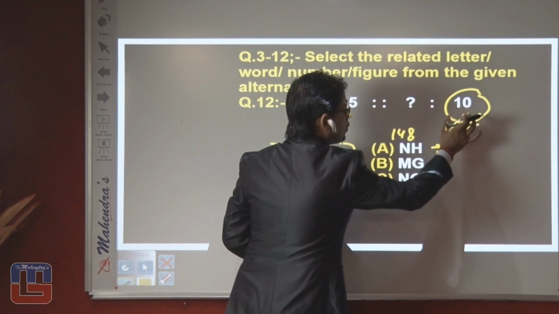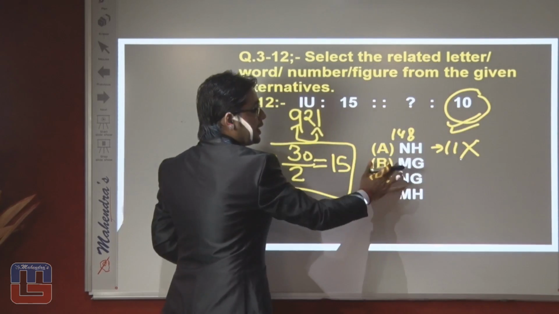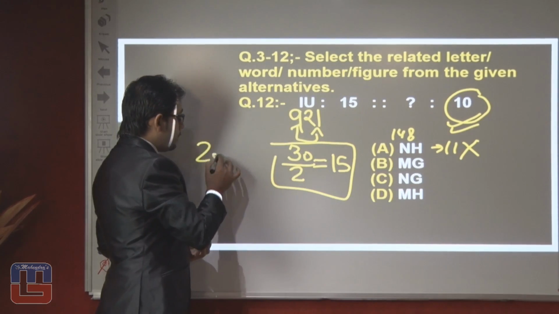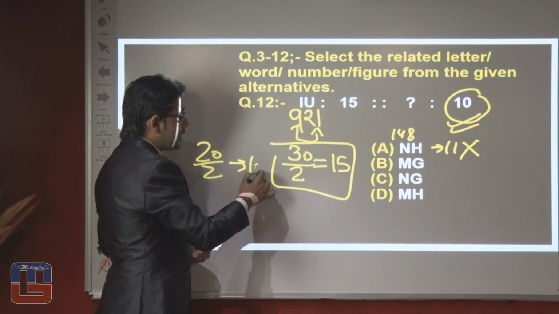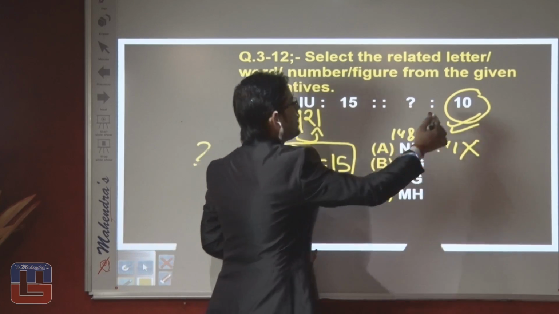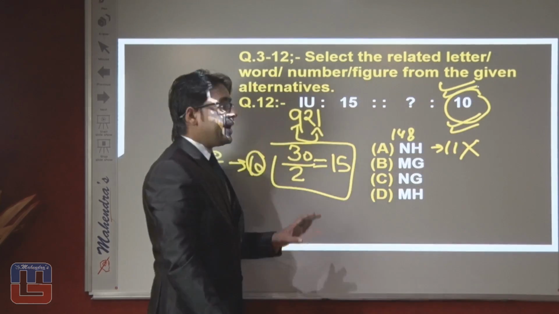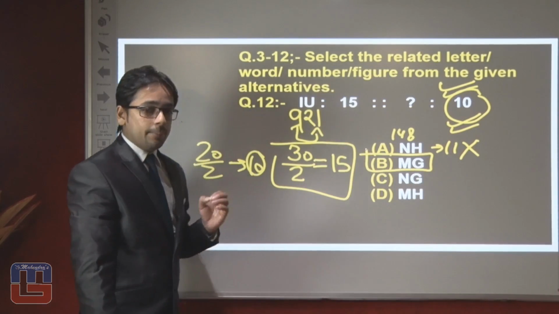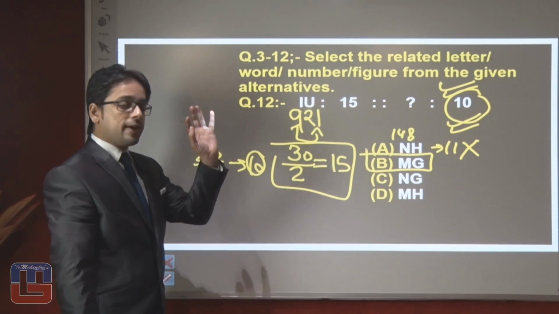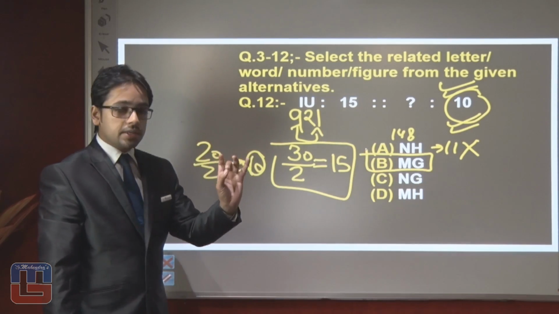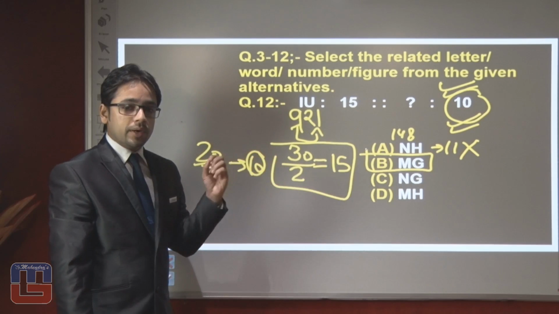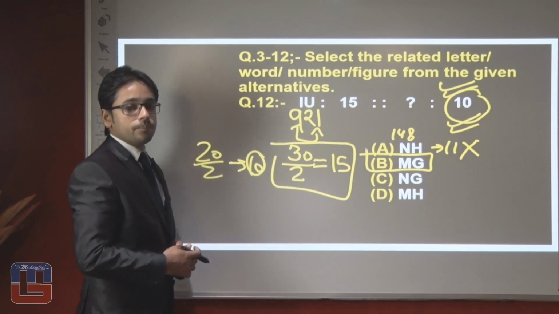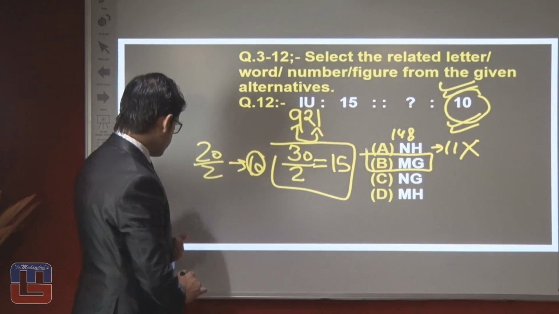But what should we take? We should take 10. 13 plus 7, what will we get? We will get 20. If we divide 20 by 2, then what right answer will we get? We will get 10, which is demanded by the examiner. So we can say that the right answer of this question will be option number B, which is written here, that is MG, because place value of M is 13 and place value of G is 7. 13 plus 7 will be 20, and 20 divided by 2, the answer will be 10. So the right answer of this question should be option number B. Let's move on towards the next question.